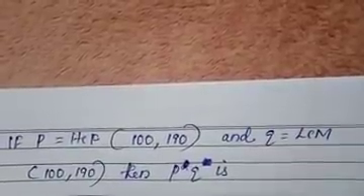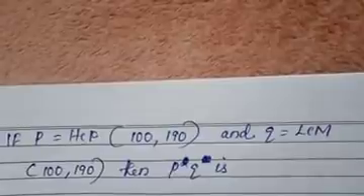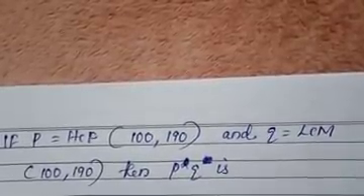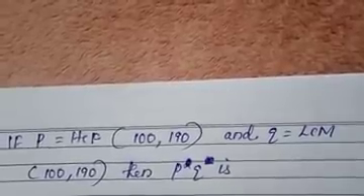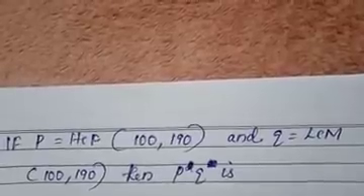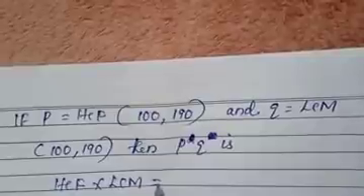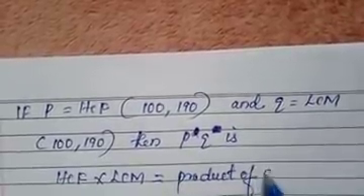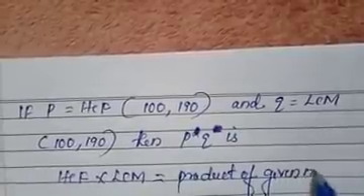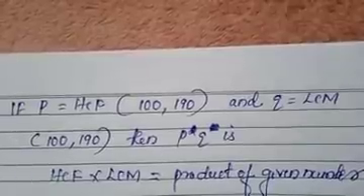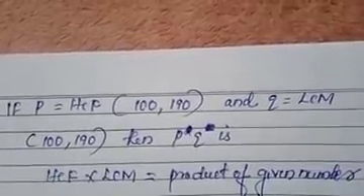The next question is, if P is equal to HCF, that is 100, 190, and Q is equal to LCM, that is 100, 190, then PQ is dash. So as we all know, HCF into LCM equals product of given numbers. There is a relationship between HCF and LCM. HCF into LCM equals product of the given numbers.